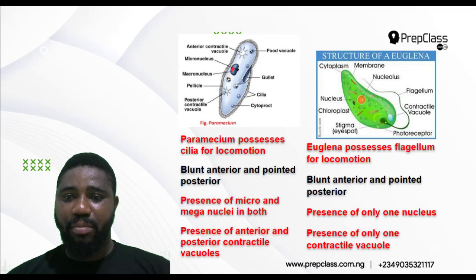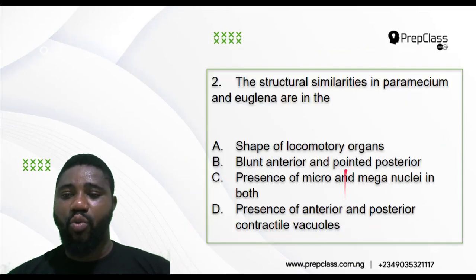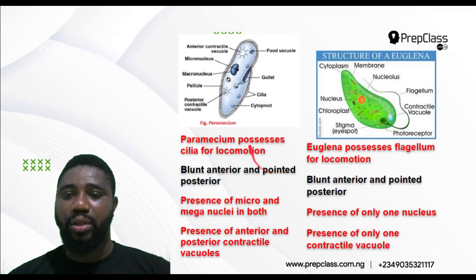The Paramecium has mega and micro nucleus, that's two nuclei, but the Euglena has only one nucleus, so that does not fly. Presence of anterior and posterior contractile vacuoles: the Paramecium has that, that's two, but the Euglena has only one contractile vacuole. So out of these four options, the only one that is similar between the Paramecium and the Euglena is option B, which is blunted anterior and pointed posterior end.